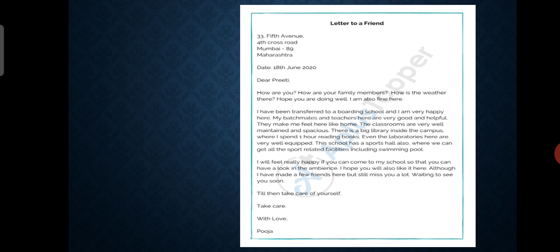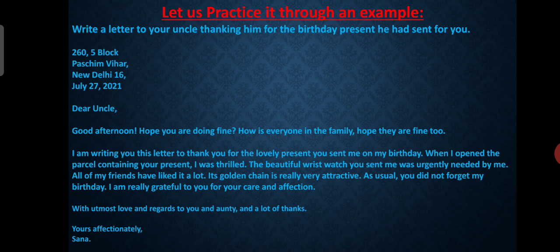See, this is the format of writing a letter. It is a full block format, children. In our previous lecture, I taught you what is full block format and what is semi block format. So this is how you have to write your letter, in full block format. Clear? Now let us practice it through an example. The topic for the letter is, write a letter to your uncle thanking him for the birthday present he had sent for you. So first will come the address.